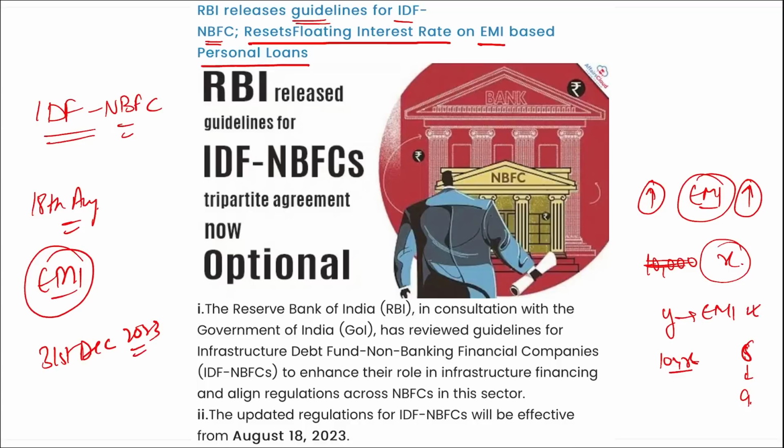Either you can increase the amount of EMI as per the 9% interest rate instead of 6%, or the time period for the payment will be increased with the same EMI. Say the EMI remains the same, say Y, but the time taken to complete your loan will be increased from 10 years to, say, 15 years, correct.